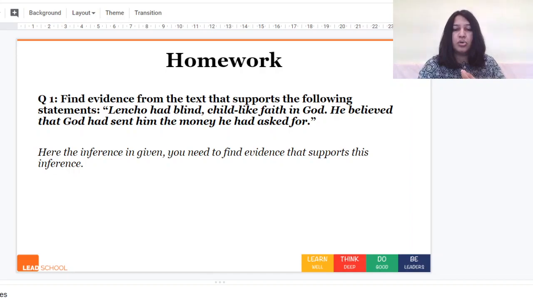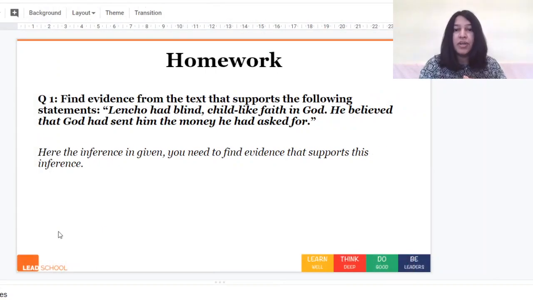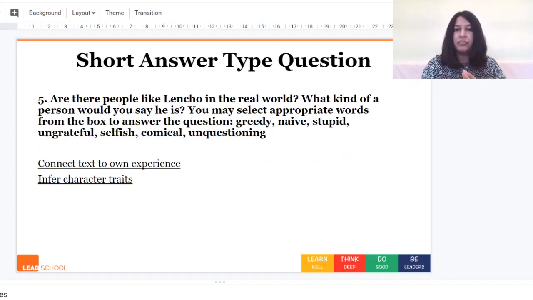So please note down this question for homework. We are not doing it as independent practice because it's better that you take some time and think about it as part of homework. So we'll move on to the next short answer type question.